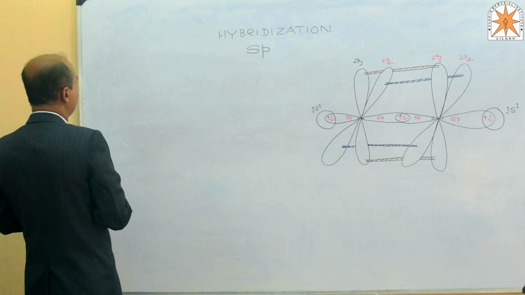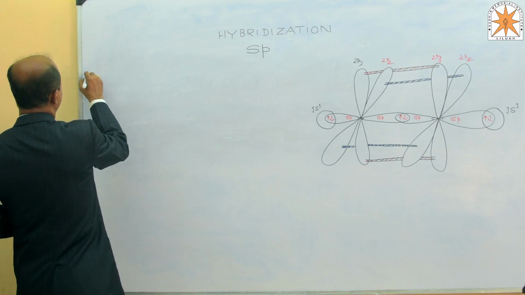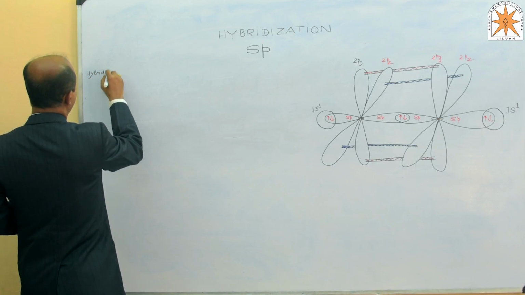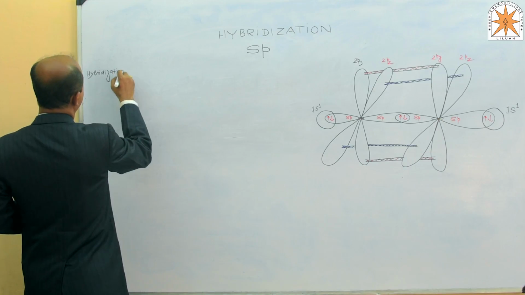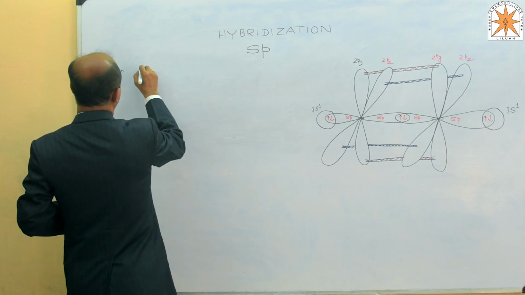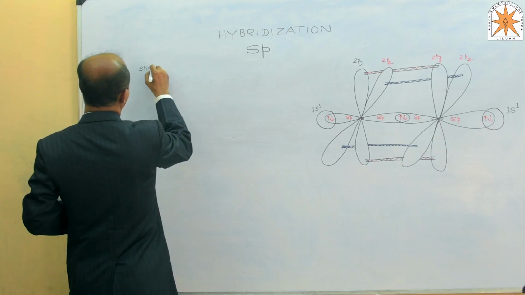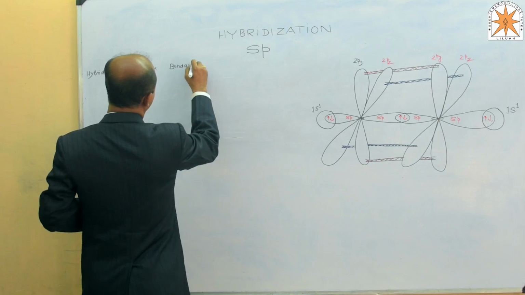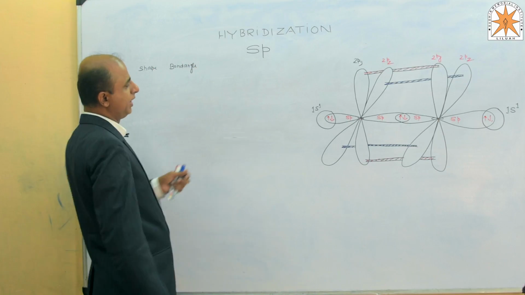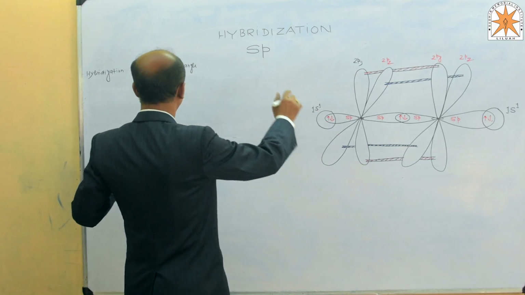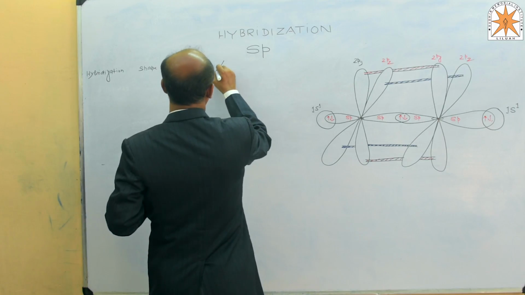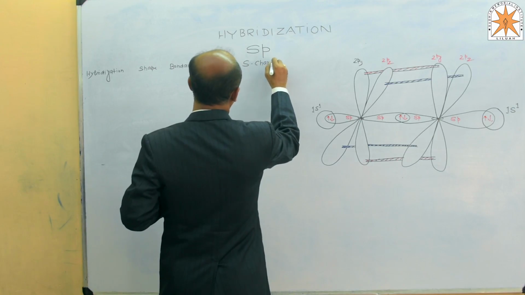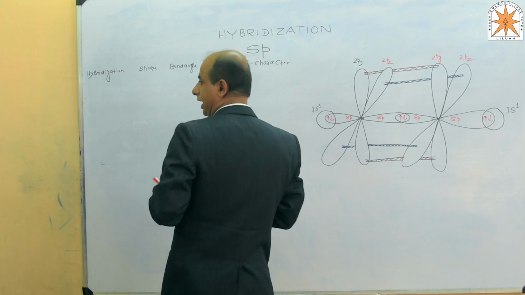If we sum up the nature of hybridization, the summary will be: hybridization, shape, bond angle between carbon carbon and between carbon hydrogen also, percentage of S character,